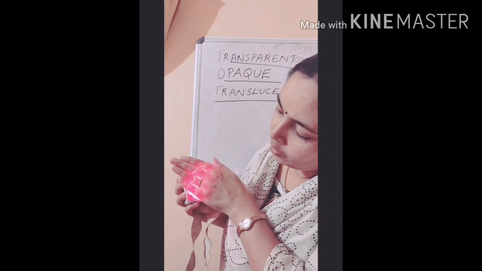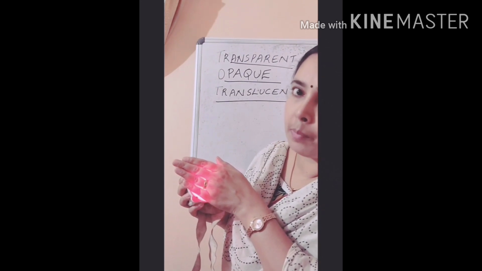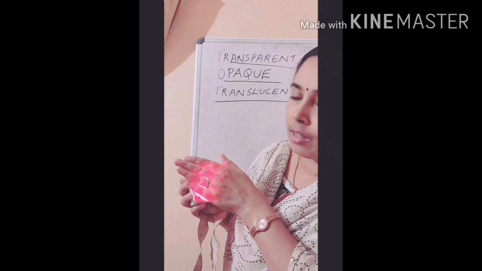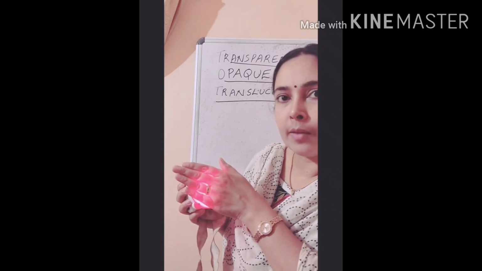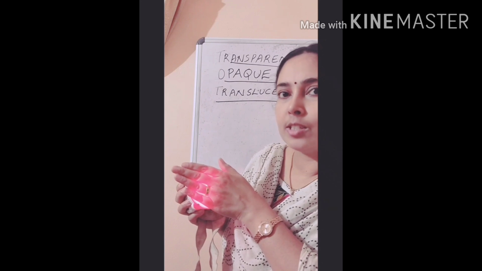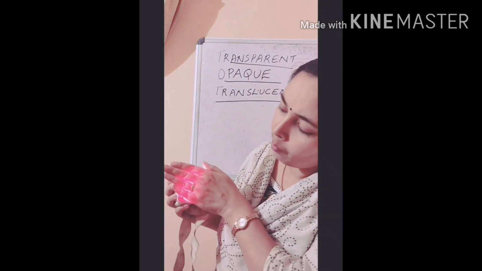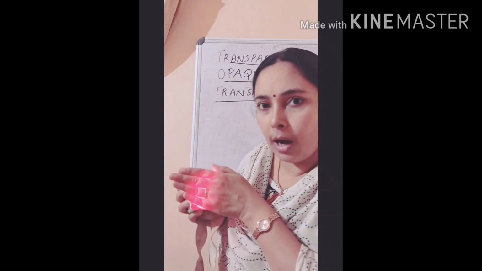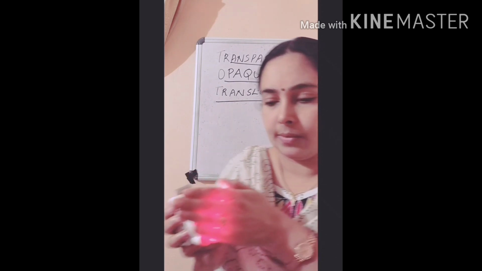Can you see some amount of light coming out through my palm? That means what? Our palm is an example for a translucent thing. So our palm is translucent because it is allowing some amount of light to pass through it.